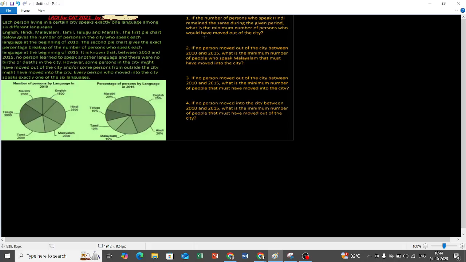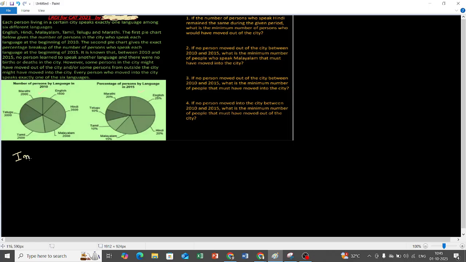Now let us come to the first question. If the number of persons who speak Hindi remain the same during the given period, what is the minimum number of persons who have moved out of the city? So it is given that between 2010 and 2015, the number of people who spoke Hindi remained the same.